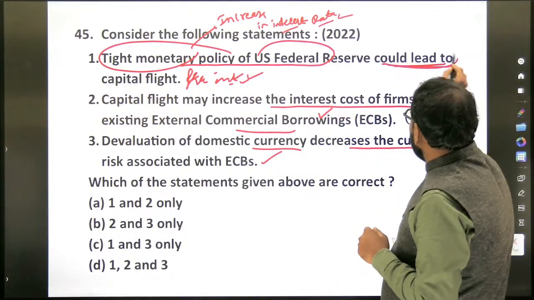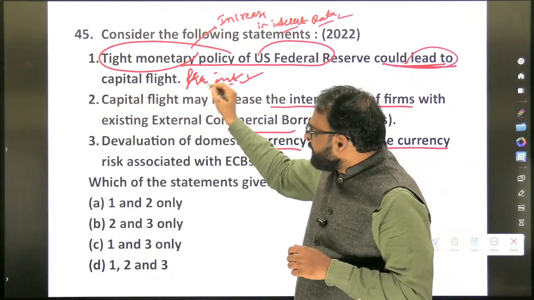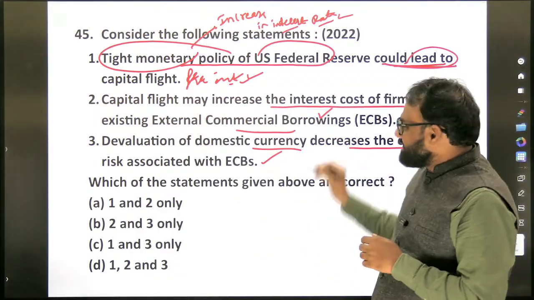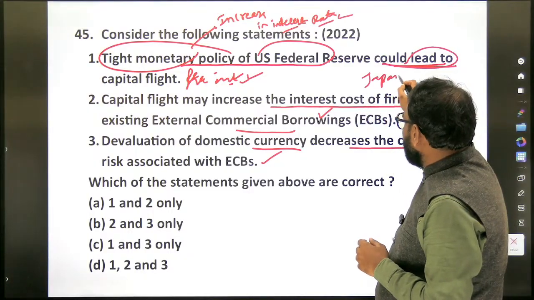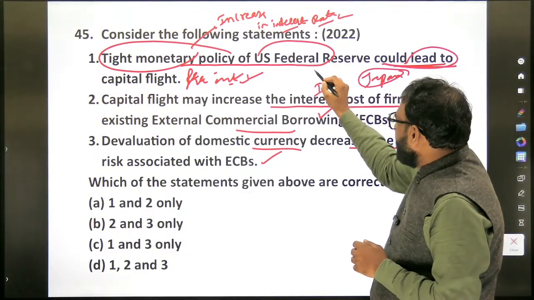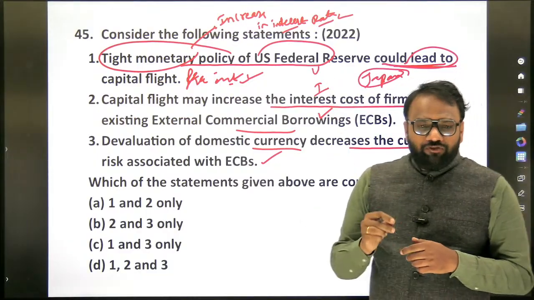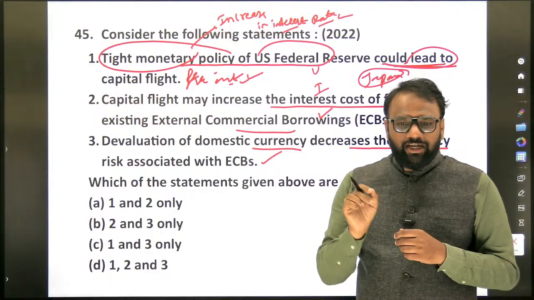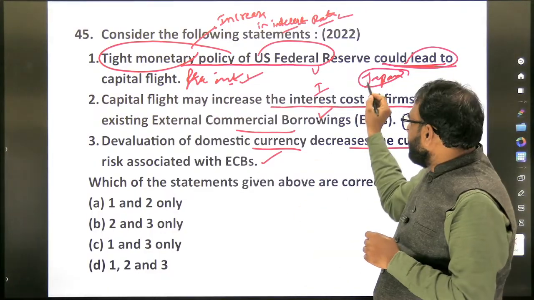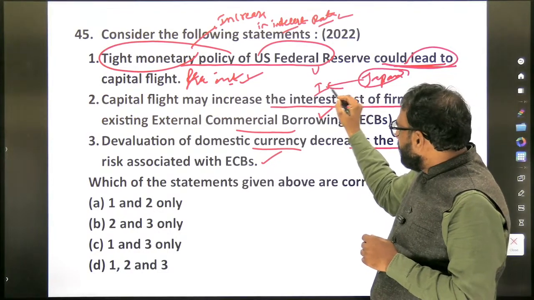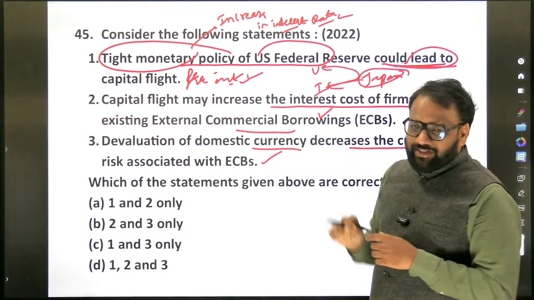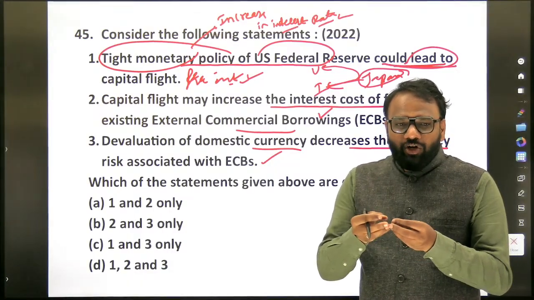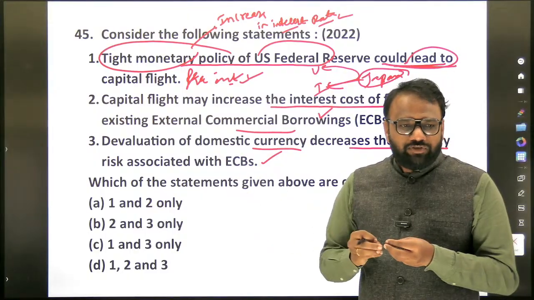So could this lead to capital flight from India? Yes. Why? Because yesterday also we took the same example. A person of Japan has two options: one, to invest in India, another, to invest in USA. If he invests in USA, he will get more returns because the interest rates are high. So whatever he has invested in India, he will withdraw this amount and start going to USA. When he is withdrawing the amount from India, it will be dollars. It means dollars will start flowing out of India.